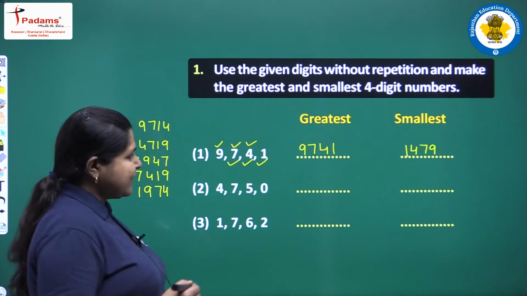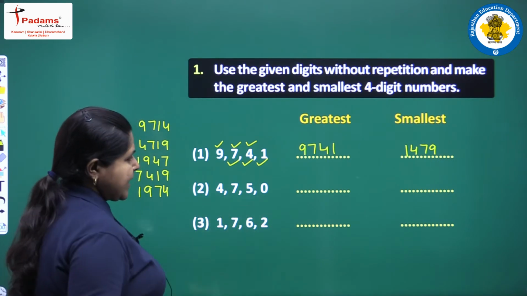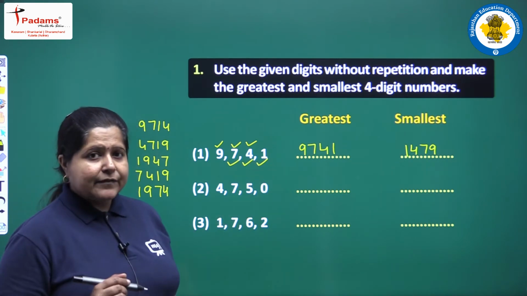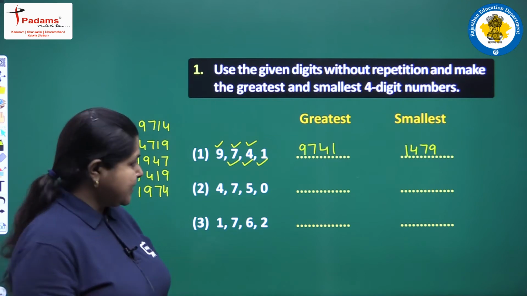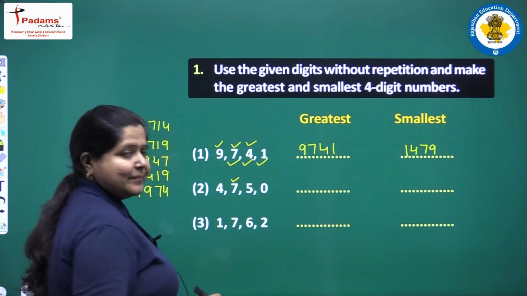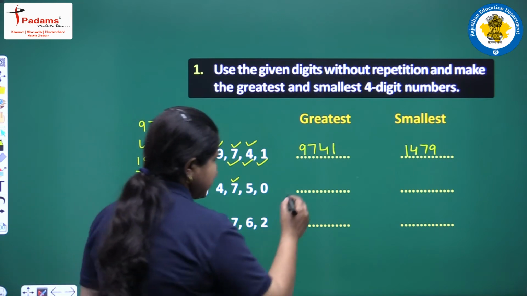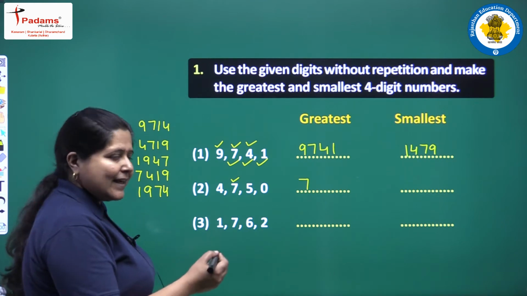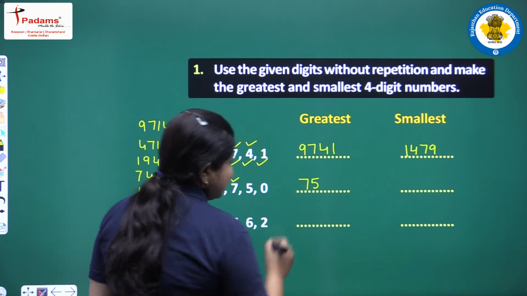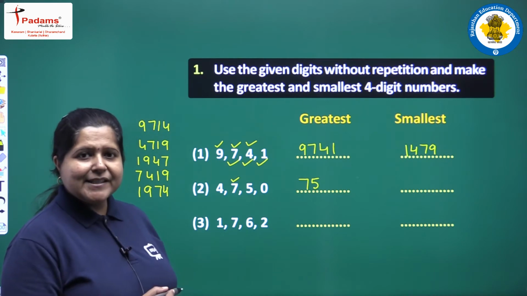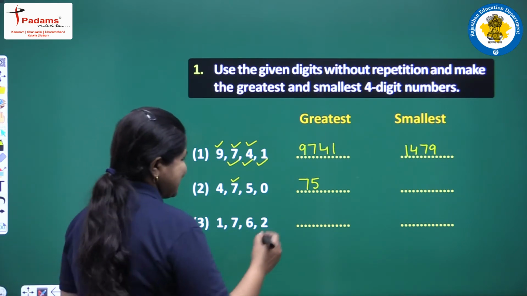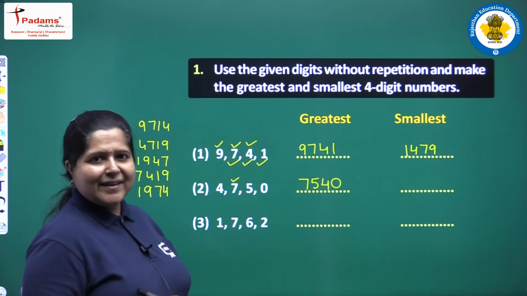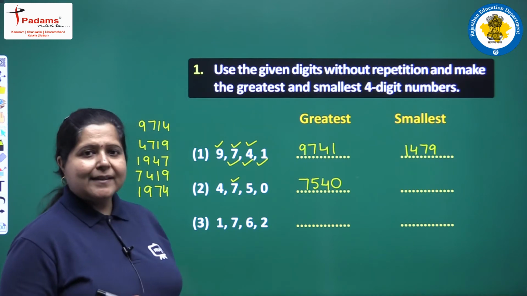Clear to you? We take one more set of digits: 4, 7, 5 and 0. Again, to write the greatest number, we will start with the greatest digit, which is 7 here. So, we will start the number with 7. Then comes the next greater digit which is 5. Then we will take the next greater digit which is 4. And in last we will have 0. Clear to you? Now we will write the smallest number.